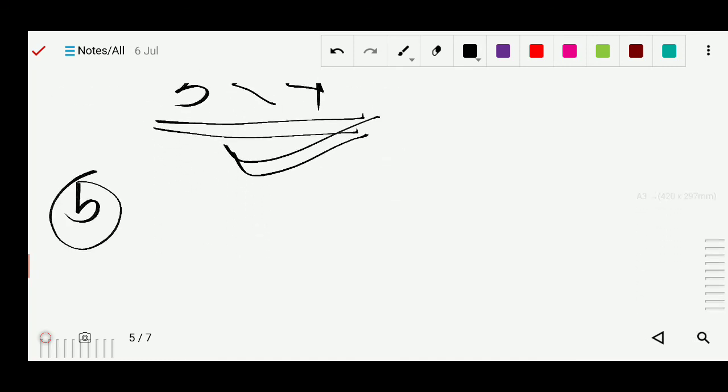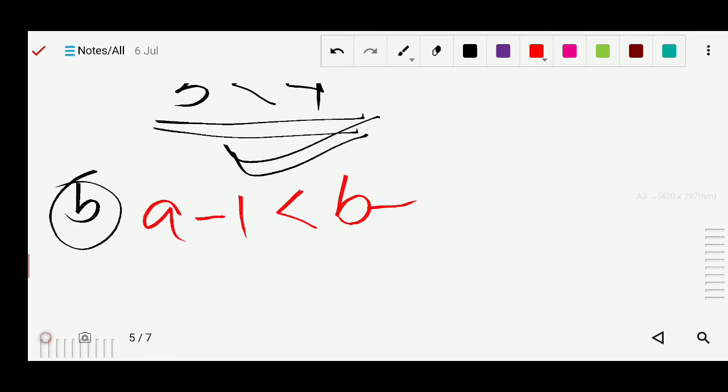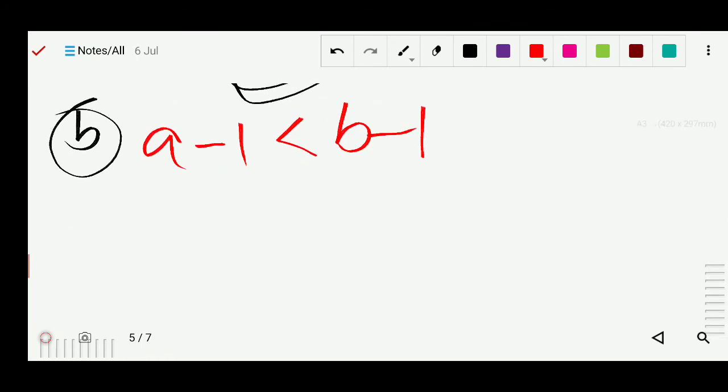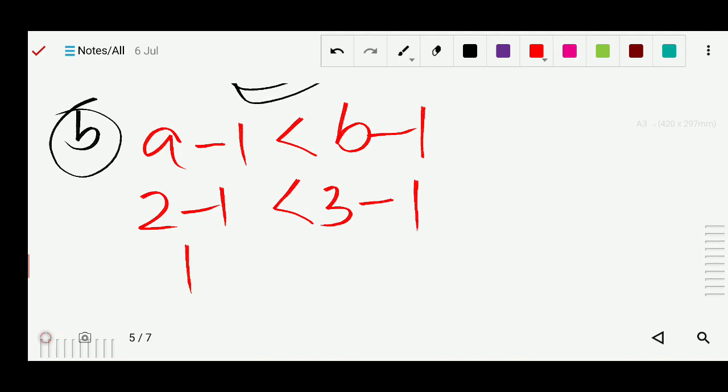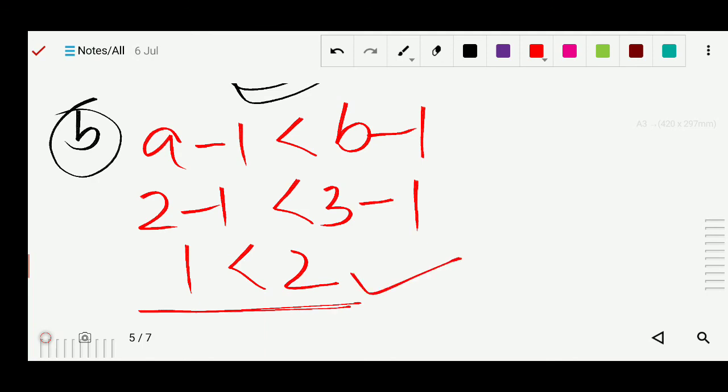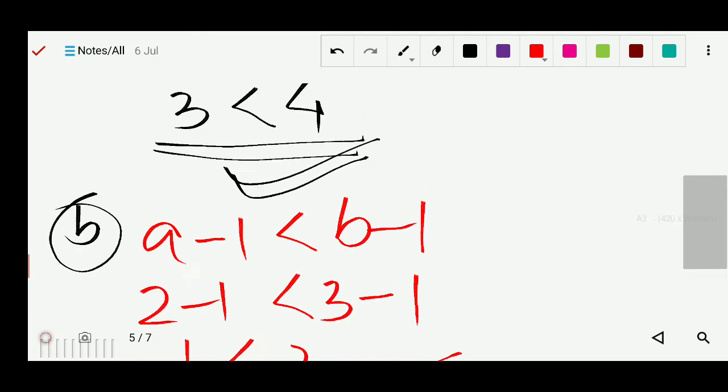Next option we will check, option B: A minus 1 is less than B minus 1. Again we do the same thing. A's value is 2, so 2 minus 1 is 1, and B's value is 3, as we have assumed, so 3 minus 1 is 2. Again 2 is greater than 1, so our assumption is correct, and this option is again correct.